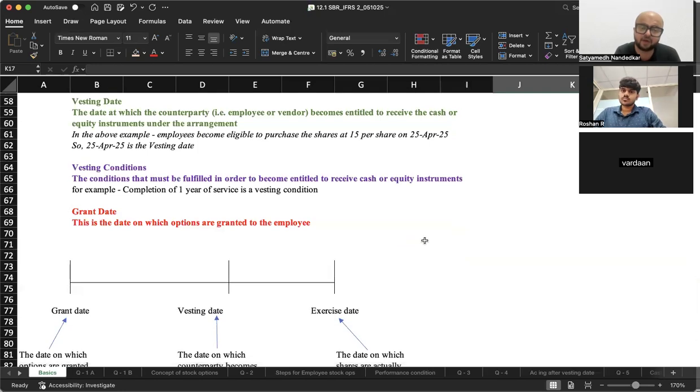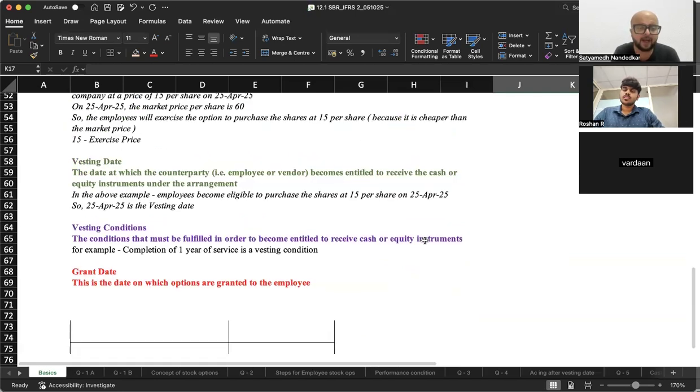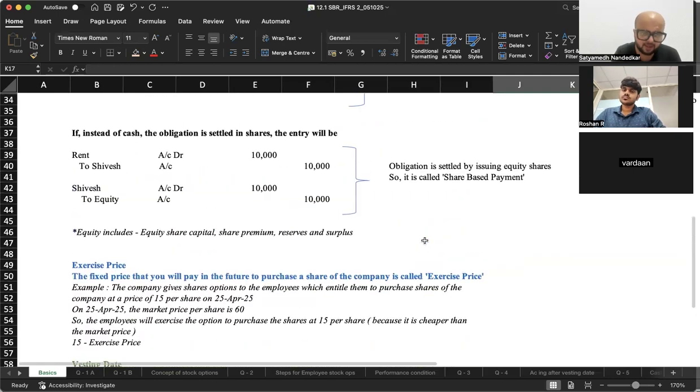Grant date is the date on which options are granted to an employee. If I'm granting you the options today, I'm giving you that piece of paper, then that becomes the grant date.